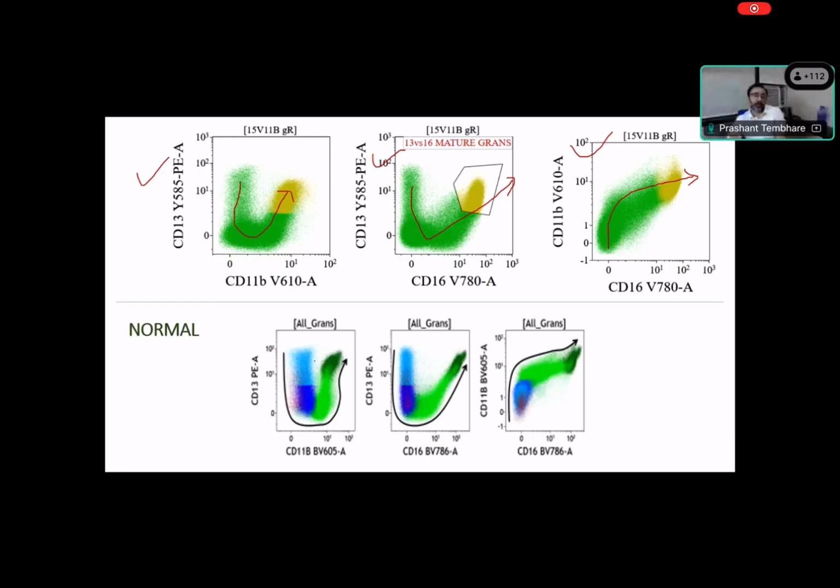Okay, let's compare this with this one. What do you think? Does it look similar? Yes, sir. Now, like this pattern, second, like this. Does it look similar or abnormal? This plot or this plot? Does this plot look similar to this? Yes.